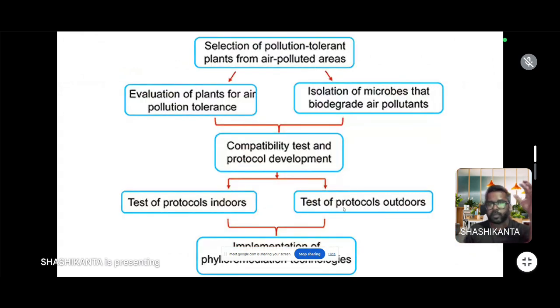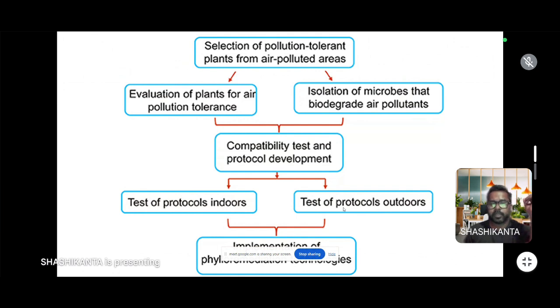Then how do we select plants that we can develop to control air pollution? Suppose we select some plants which are growing in a polluted area. We collect these plants and carry out a compatibility test and protocol development.